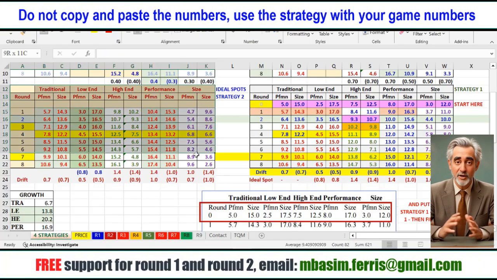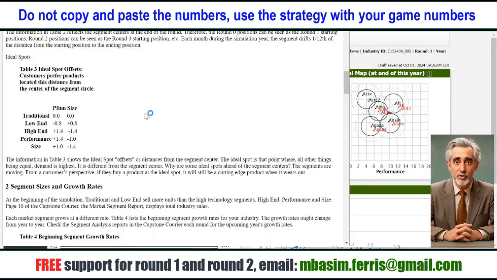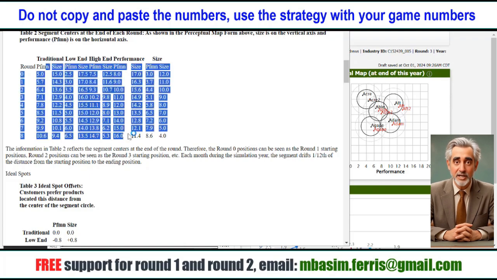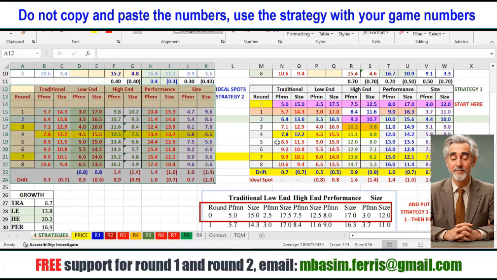Use the provided Excel calculation file to support your decisions. Important note: do not copy numbers directly because they can change. Learn how to calculate and adjust your own strategy.